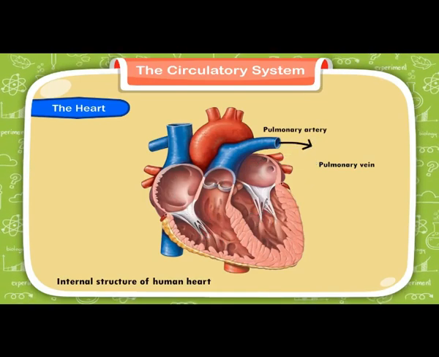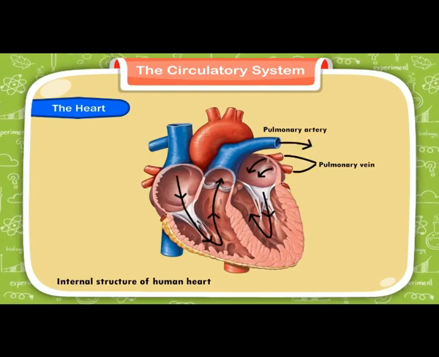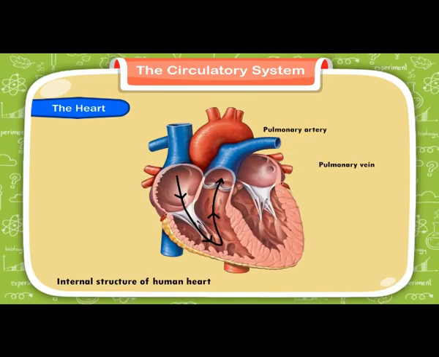Now, when we place our fingers on the left wrist, practically you can do this with yourself, you will feel a light pumping movement, and this is what we call a pulse.